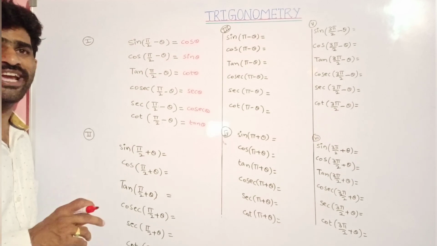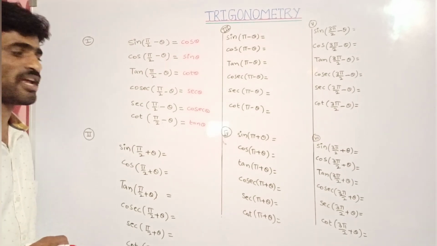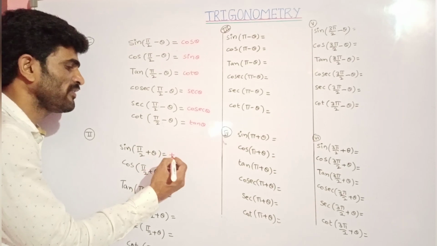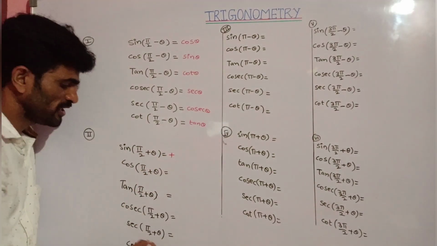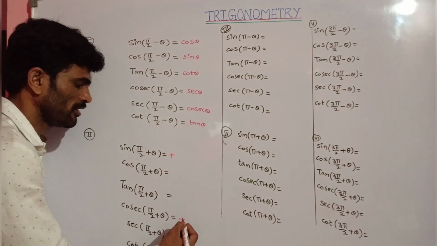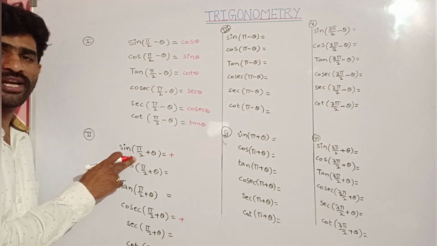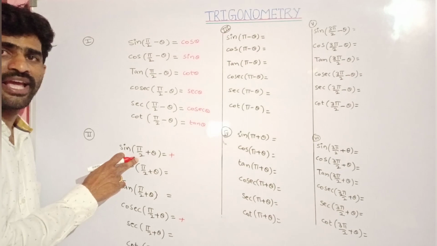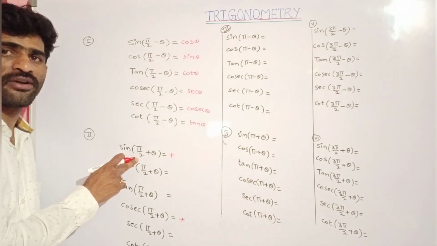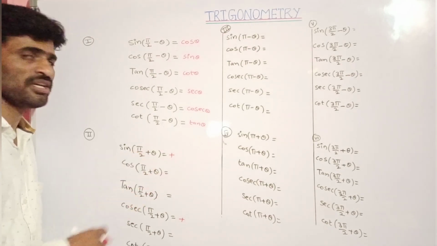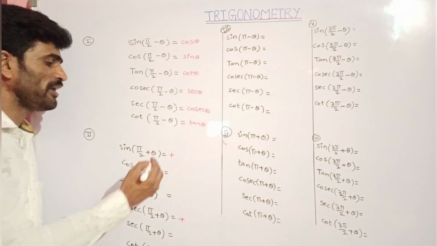Silver means only sine and its reciprocal cosecant are positive. Remaining all are negative. Again here, what is the value of n? N value is 1. Again it is an odd number. When it is an odd number, I said again the trigonometric ratio will be changed.